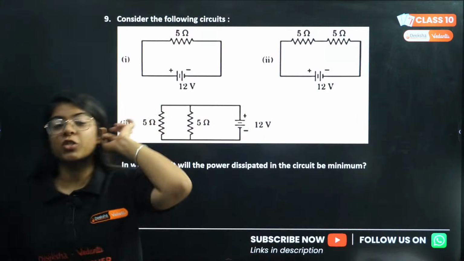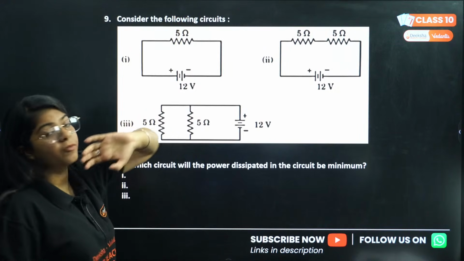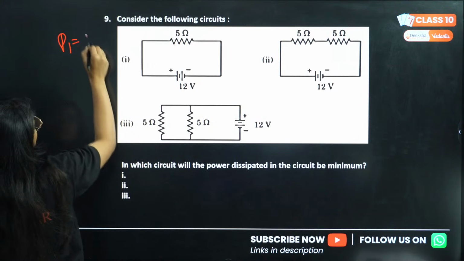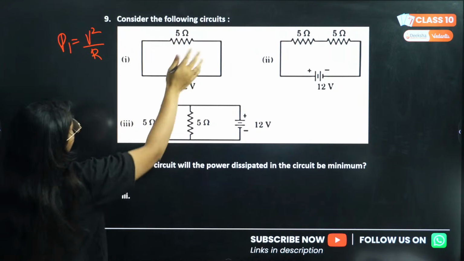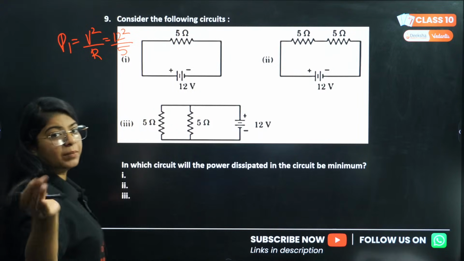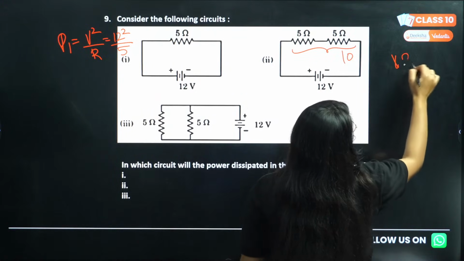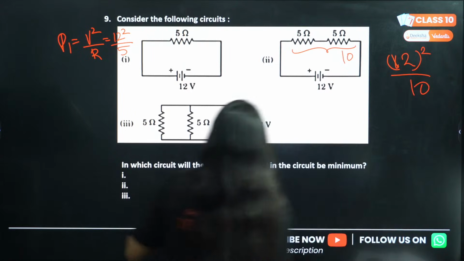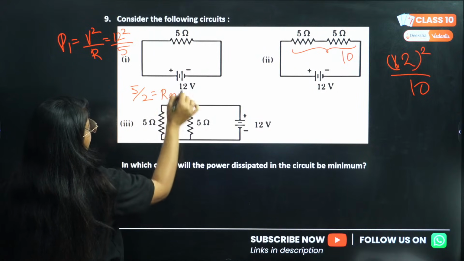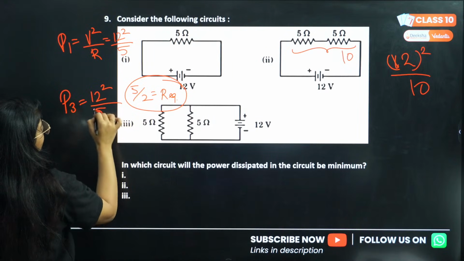Okay, let's move on to this question. So we need to see power dissipated. We have V, we have resistance. We'll use the formula of power, which includes potential difference and resistance, that is P is V square divided by R. So V square is 12 square divided by 5. You don't have to solve it completely, just look. In here the equivalent resistance is 10, so V is the same, 12 square divided by 10, and in here it's parallel, so this will be 5 by 2 total resistance. So power will be 12 square divided by 2.5.